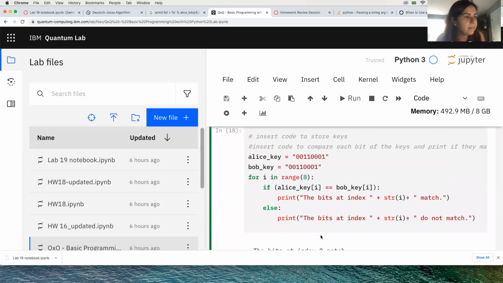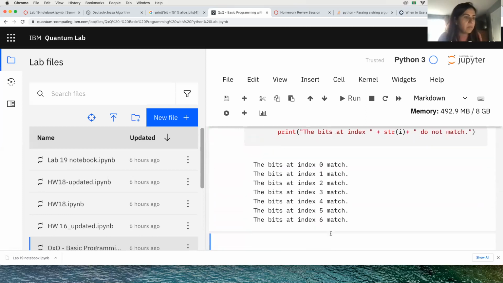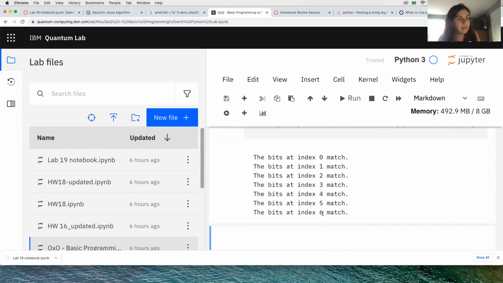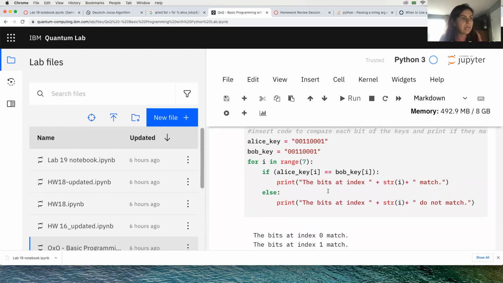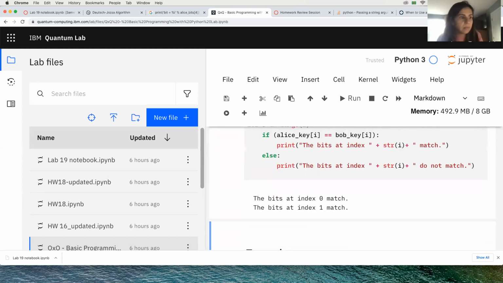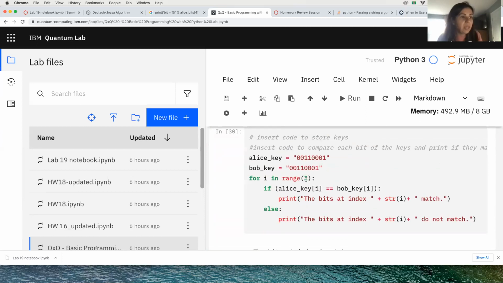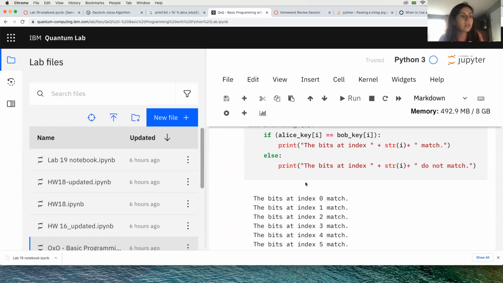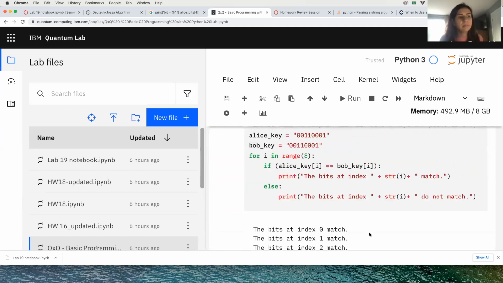If I say the range 7, it's going to compare up to the 7th element, index 6. I can say until when I want to compare. If I say range 8, it means I'm going to compare all the indexes here, okay?